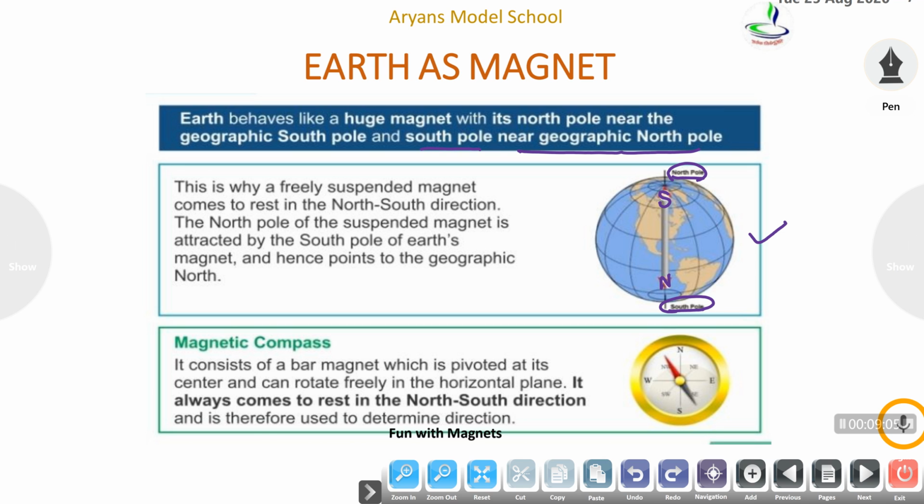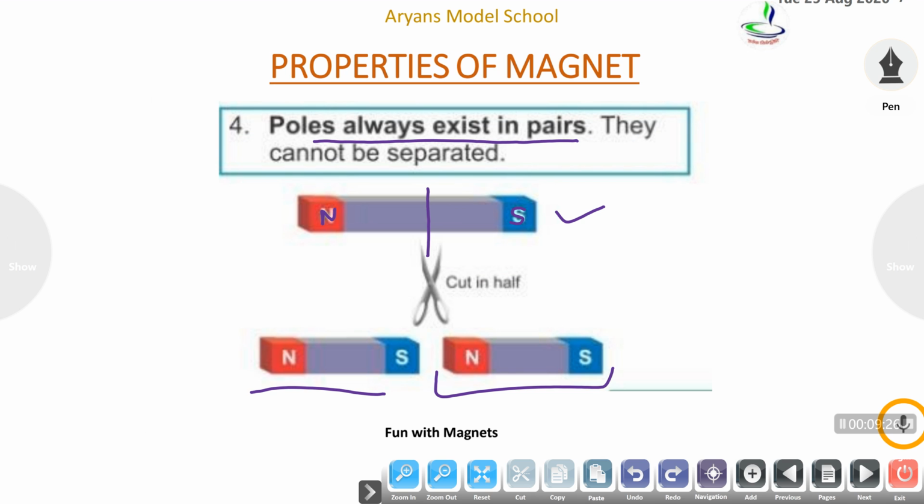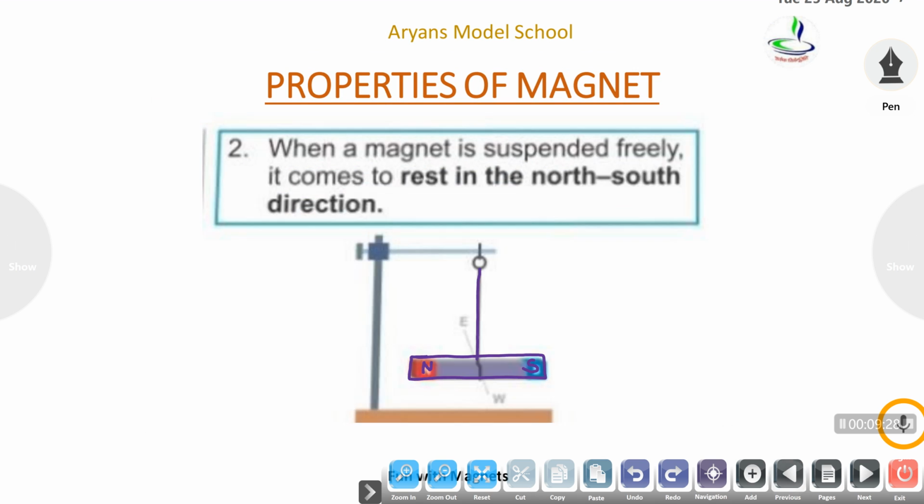This is why a freely suspended magnet comes to rest in the north-south direction always. The north pole of a suspended magnet is attracted by the south pole of Earth's magnet and hence points to the geographic north. What does it mean? It means when we freely suspend a magnet, it always comes to rest along the north and south poles.